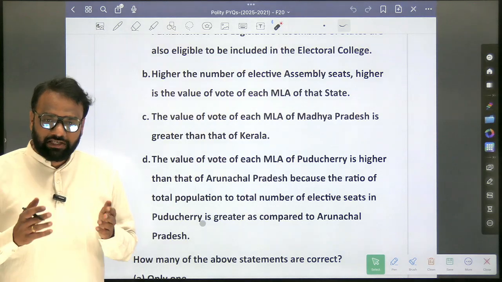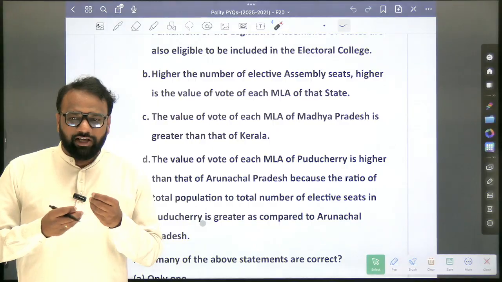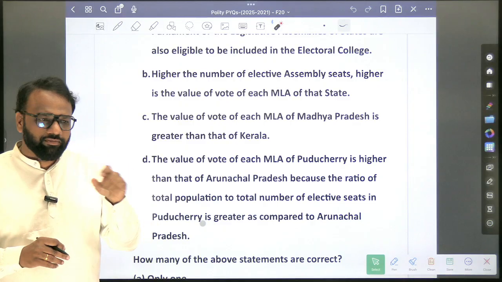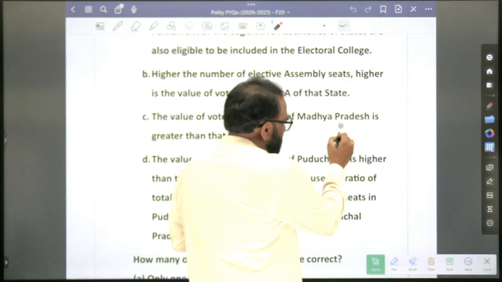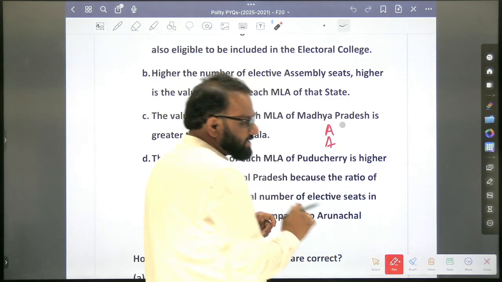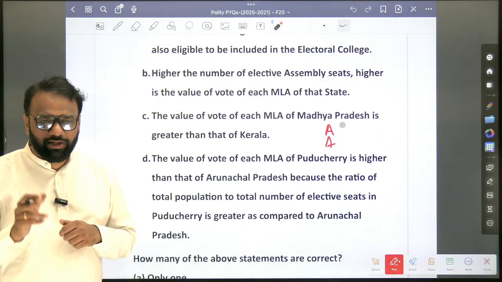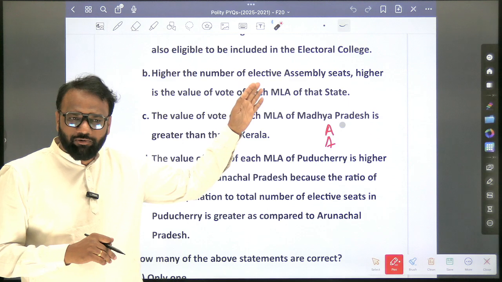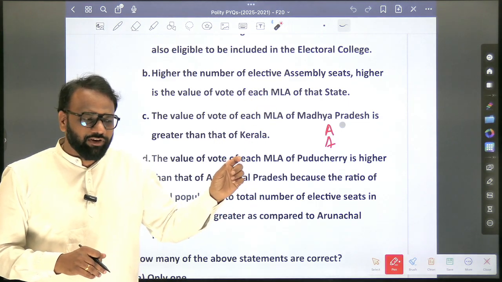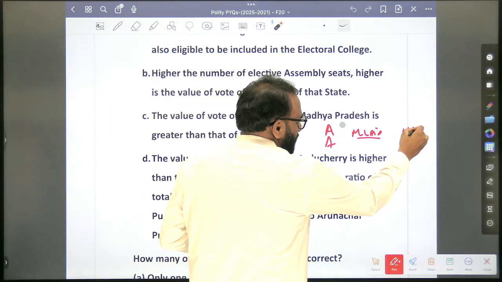Okay. Now, previously, before this question appeared in 2023, we did not have that kind of content. But now, what we have done, we have updated the content to fit the exam's demand. So, we have arranged the states in alphabetical order, starting from Andhra Pradesh, Arunachal Pradesh, and so on. In the class we have discussed this; I don't know whether it is available in the notes or not. And correspondingly, we add the total number of MLAs, and next the MLA vote value.